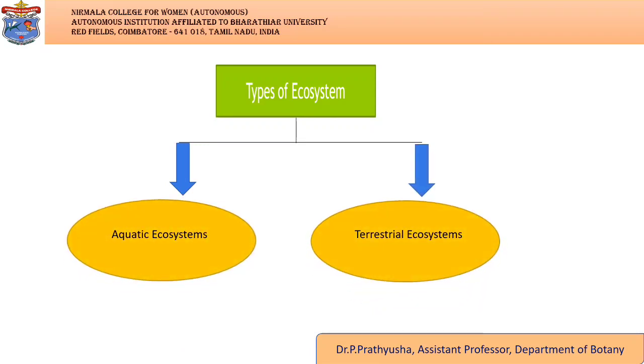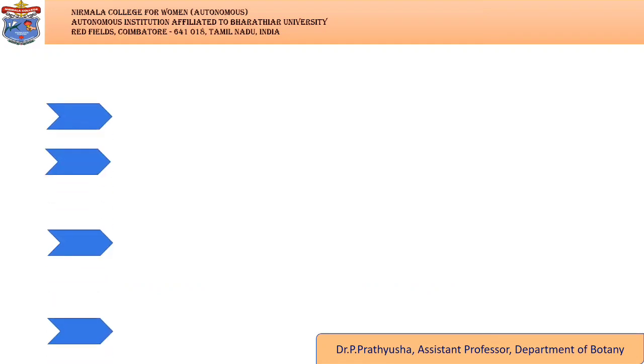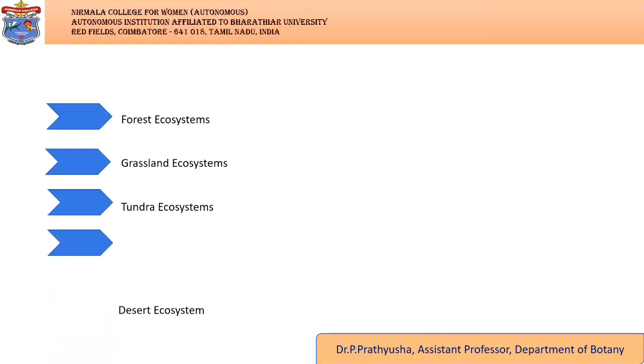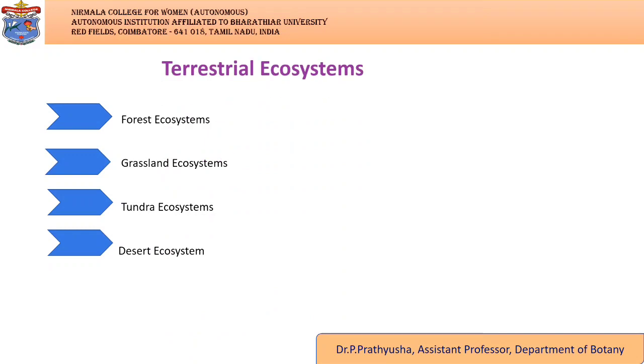There are two types of ecosystem. One is aquatic ecosystem and another one is terrestrial ecosystem. Terrestrial ecosystems are exclusively land-based ecosystems. There are different types of terrestrial ecosystems distributed around various geological zones: forest ecosystem, grassland ecosystem, tundra ecosystem, and desert ecosystem.